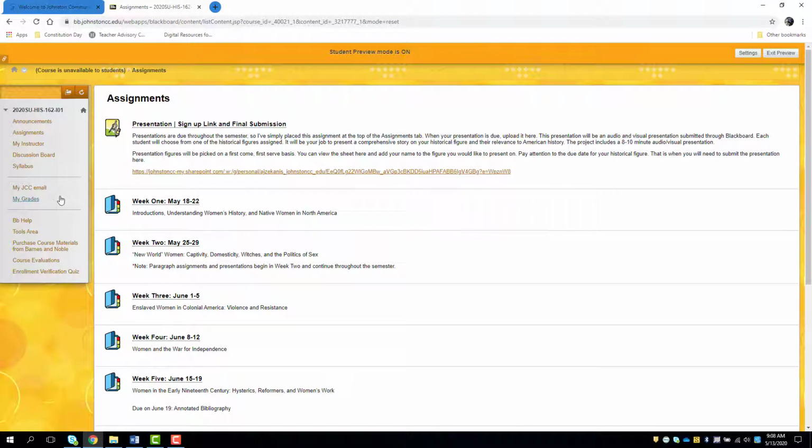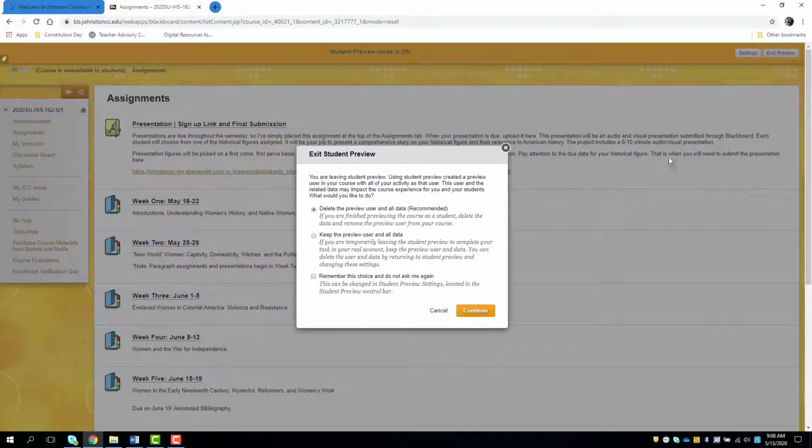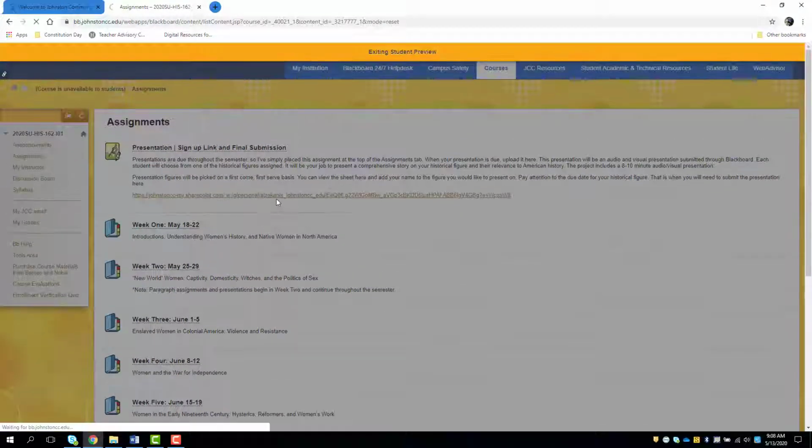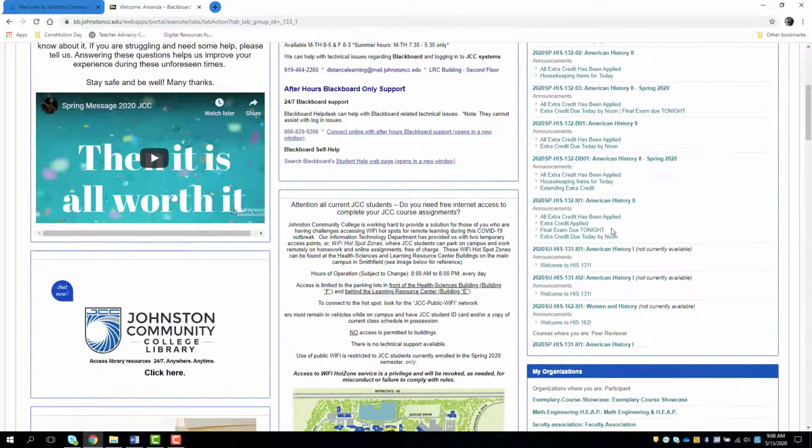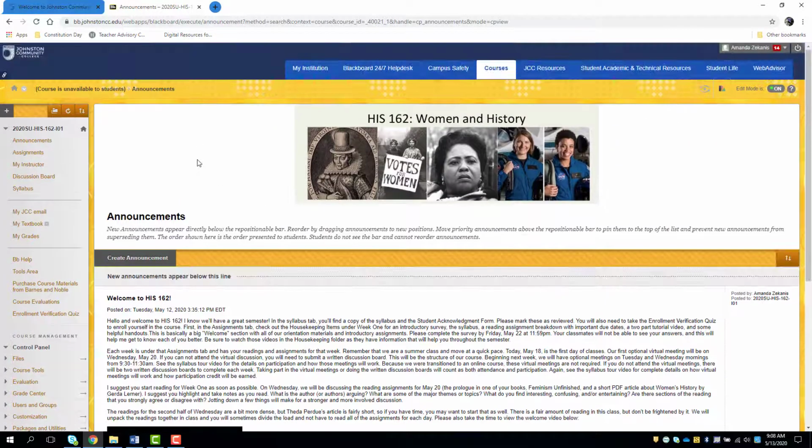So that's Blackboard. I think that we covered all the things in there. Make sure you do that enrollment verification quiz. That's right there. So yeah, that's Blackboard. If you have any questions about any of that, please let me know. Just remember too that up at the top here, there's this campus safety tab. This is what to do in case of an emergency. Of course, we're not on campus, so a lot of that won't apply to us. But that's it. All right. Well, if anybody has any questions, please let me know, and I look forward to a super awesome semester.